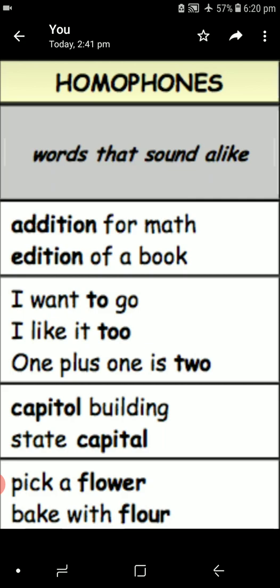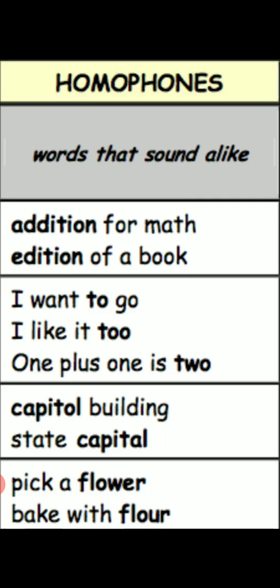One plus one is two. In the first sentence, I want to go, that is a preposition, it has a different meaning. I like it too. Another, one plus one is two. All three sentences have "two", but with different spelling and meaning. Likewise, capital building, state capital. Pick a flower, bake with flour.